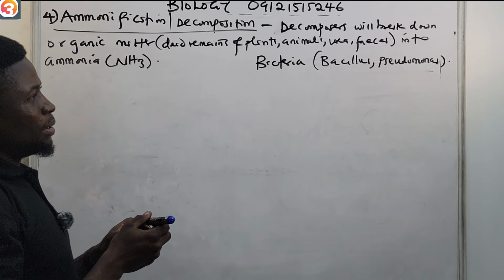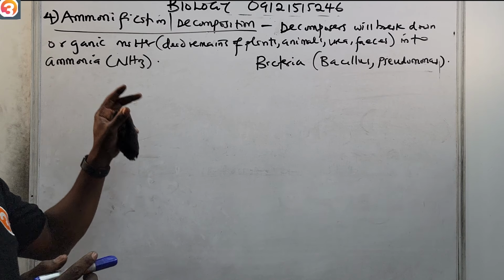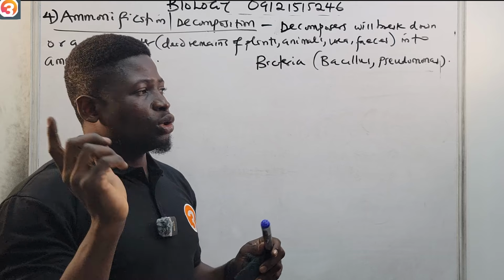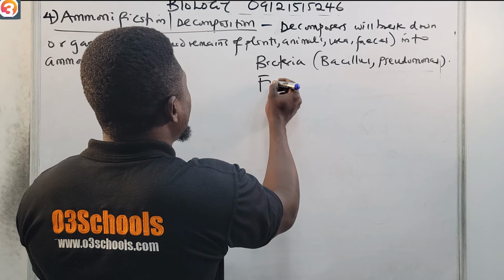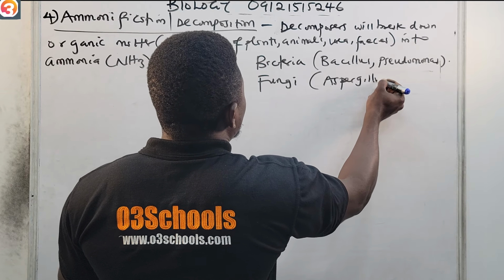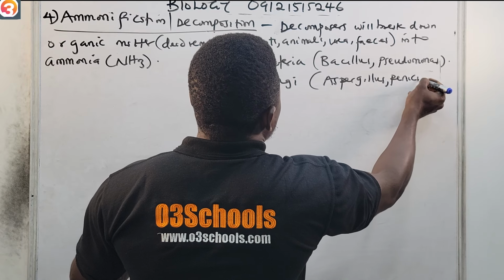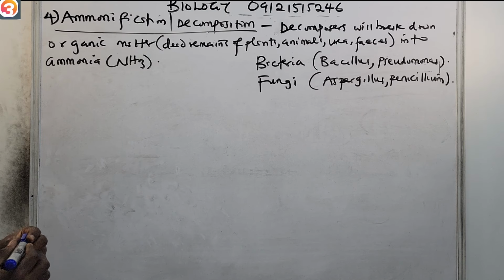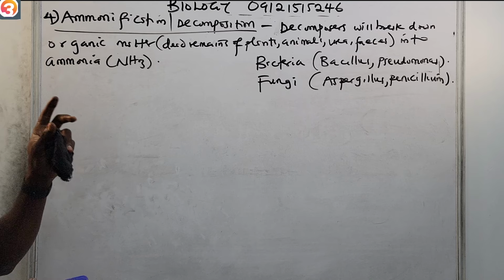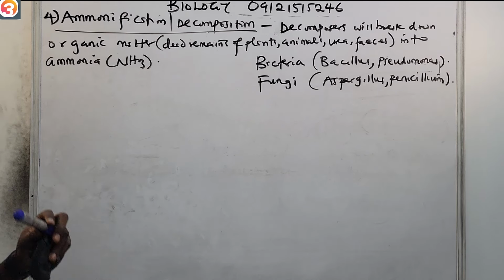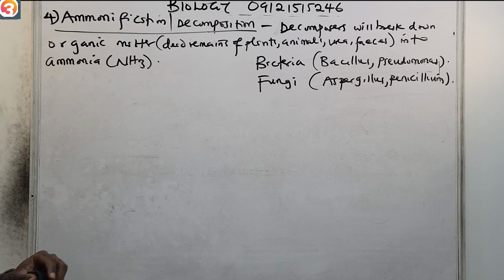Also, we have fungi that aid this: Aspergillus and Penicillium. So the fungi that aid this ammonification or decomposition are Aspergillus and Penicillium. Please take note of all of these organisms that are involved in each of these stages.